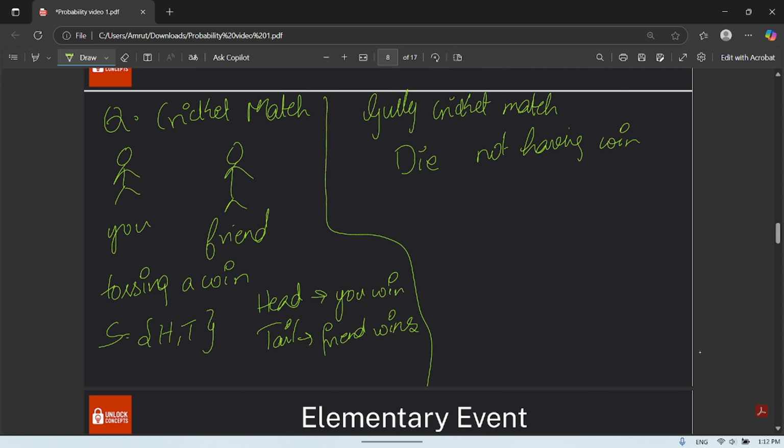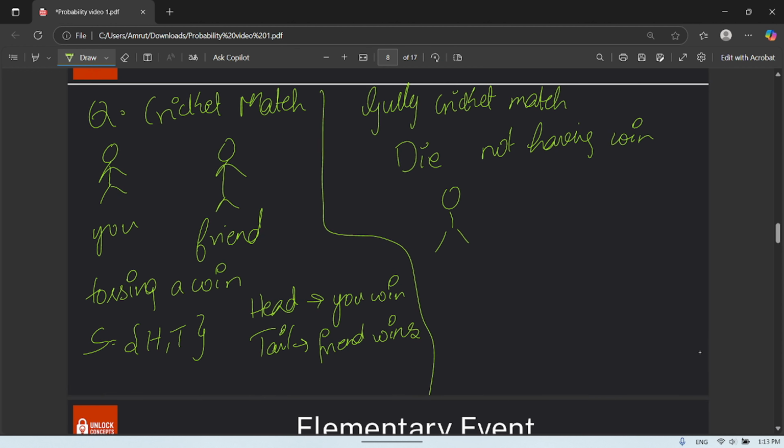Since you're not having a coin, you need to roll a die. So, for example, you rolled a die. If you roll a die, then what happens? Your friend will call 6. So, what is the sample space of a die? 1, 2, 3, 4, 5, 6.